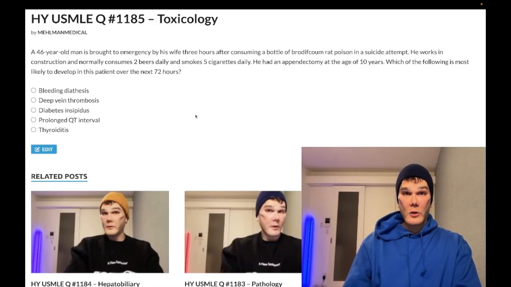A 46-year-old man is brought to the emergency department 3 hours after consuming a bottle of brodifacoum, a rat poison, in a suicide attempt. He works in construction, normally drinks 2 beers a day, smokes 5 cigarettes daily, and had an appendectomy at the age of 10 years. What's most likely to develop in this patient in the next 72 hours? Choice A, bleeding diathesis, correct answer.